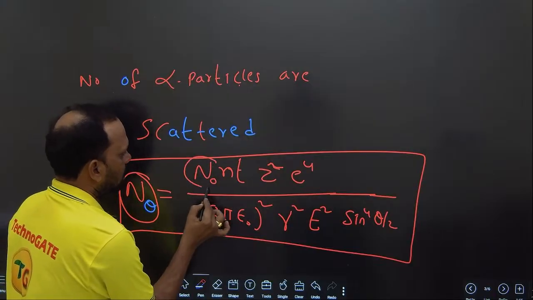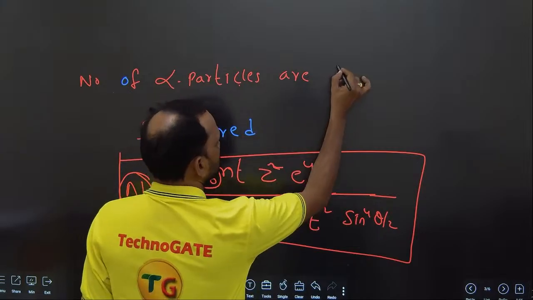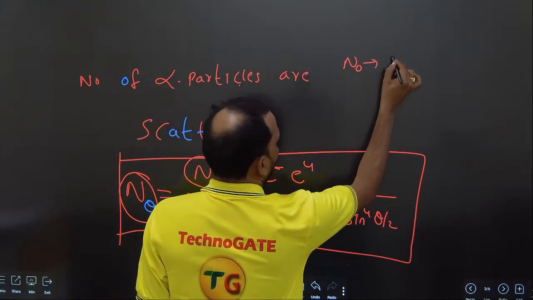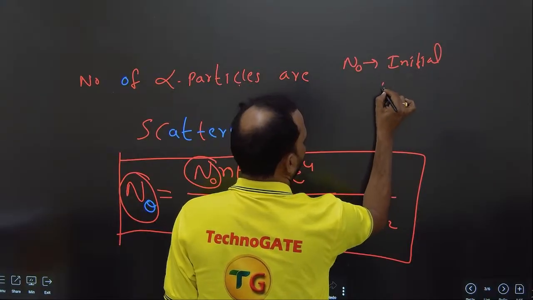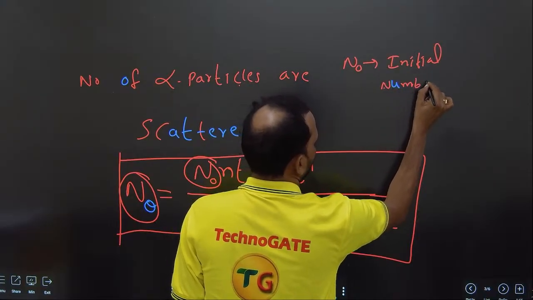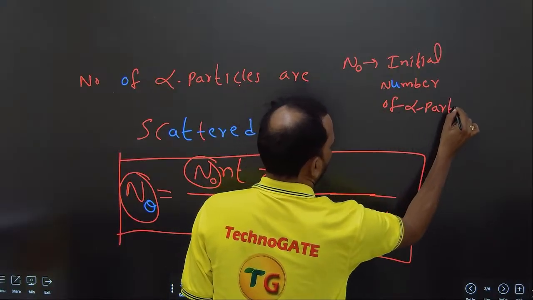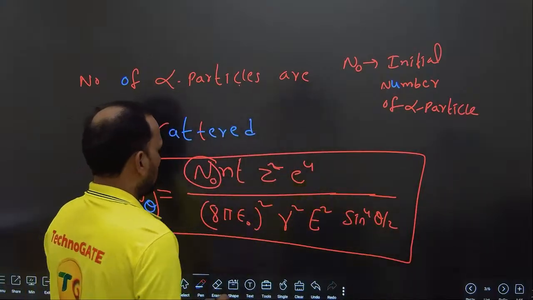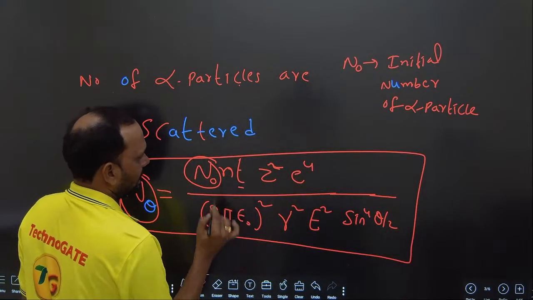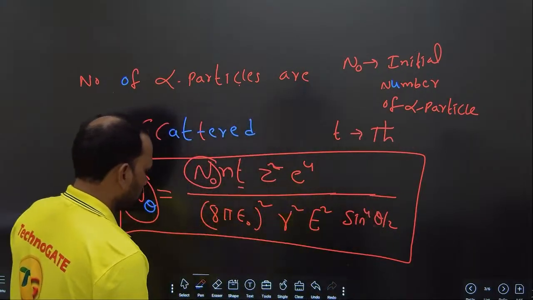Here N naught is the initial number of alpha particles. Another one is t, which is the thickness of the gold foil.